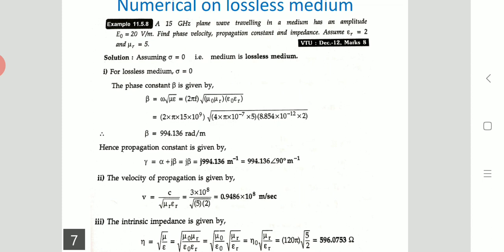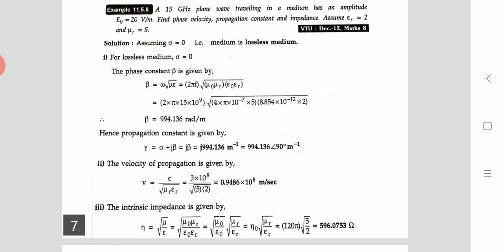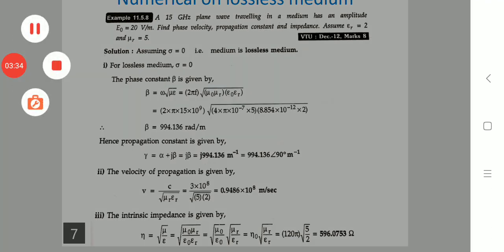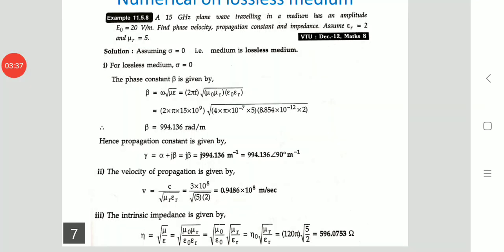Now the second thing we want to find is velocity. The phase constant and propagation constant are done, so we need to find the velocity. Velocity is c by root of mu r epsilon r. c is 3 into 10 raised to 8 divided by root of 5 into 2. So the value will be 0.9486 into 10 raised to 8 meter per second. This is the velocity of propagation for a perfect dielectric.